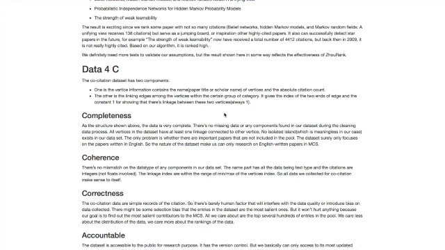For the correctness, the co-citation data are simple records of the citations. So there are barely any human factors that will interfere with the data quality or introduce any bias into the data we collected. There might be some selection bias in the dataset, in that those collected are the most salient ones.